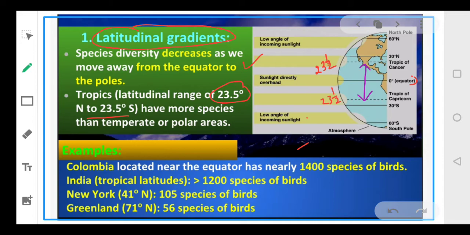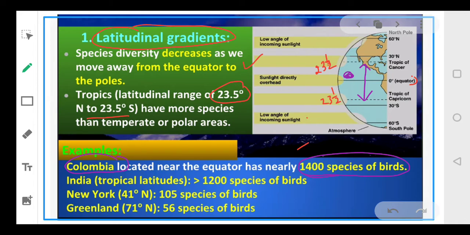So just for example, if I see Colombia is present near the equator here. So in Colombia, there are approximately 1400 species of birds, because this country is located near the equator.